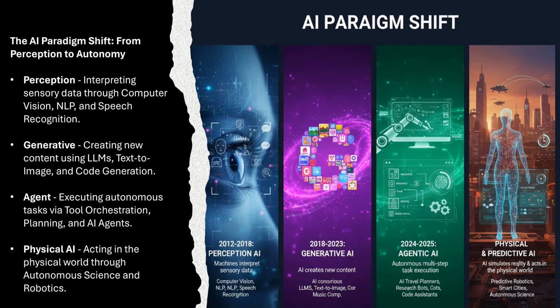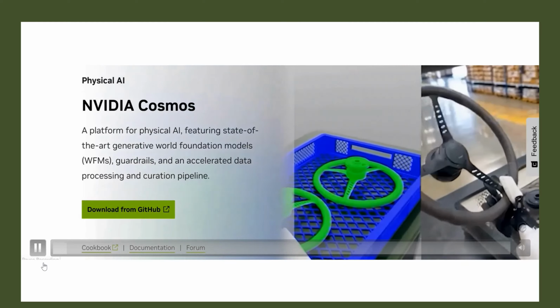Agents are very powerful in 2025 and 2026, and 2026 is more about physical AI, where agents can act in the real world, driving autonomous science and powering advanced robotics.